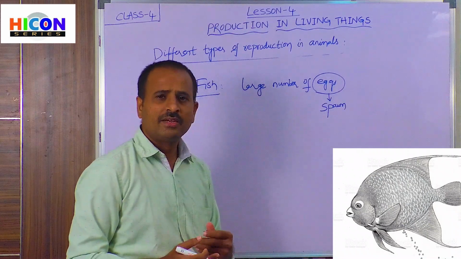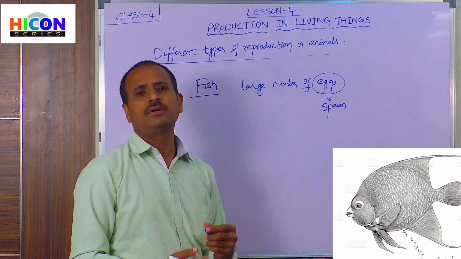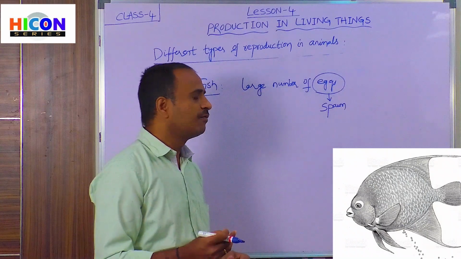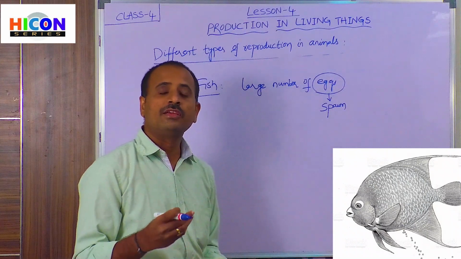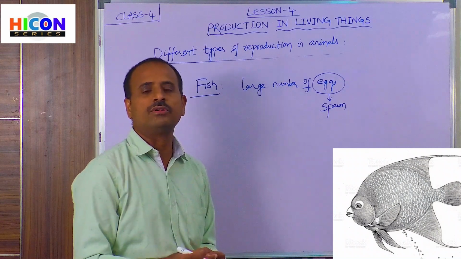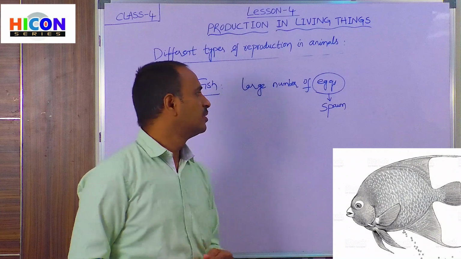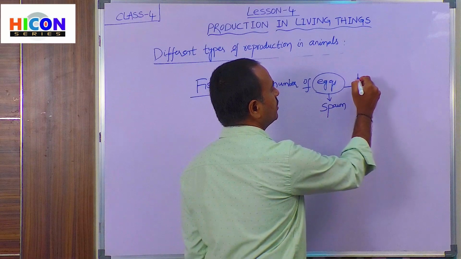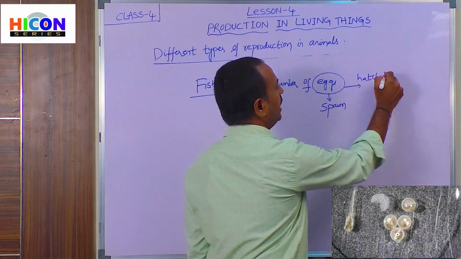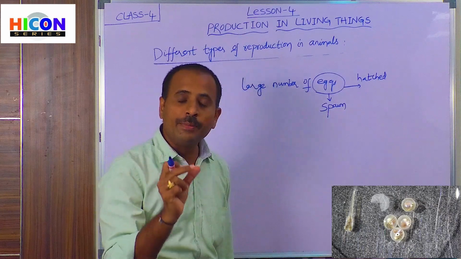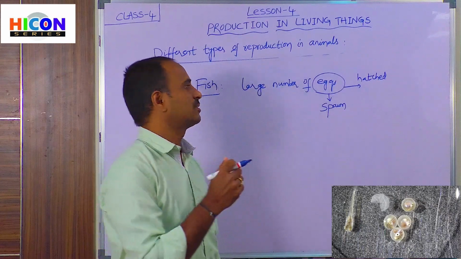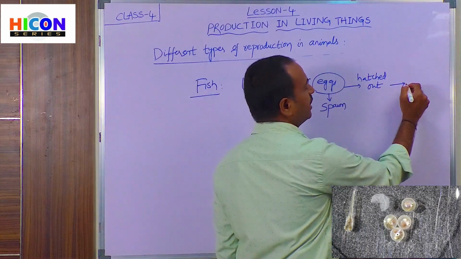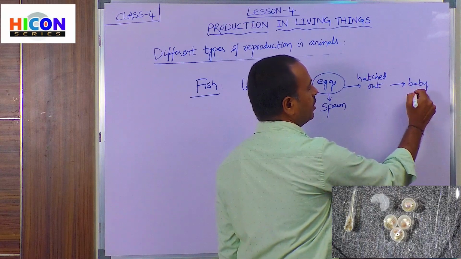After some days, these eggs will be hatched out. How will these eggs be hatched out? If the eggs are kept warm, or if we supply warmth to the eggs, they will be hatched out. So after a few days, the eggs will hatch, and baby fishes will come out from the eggs.